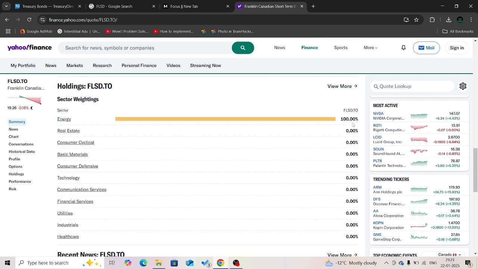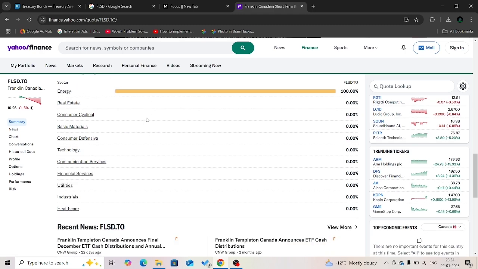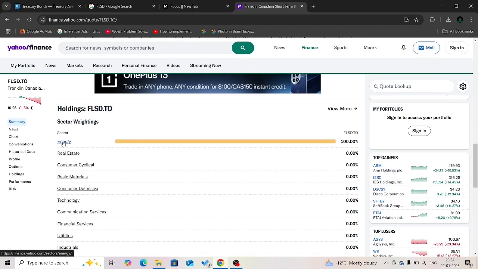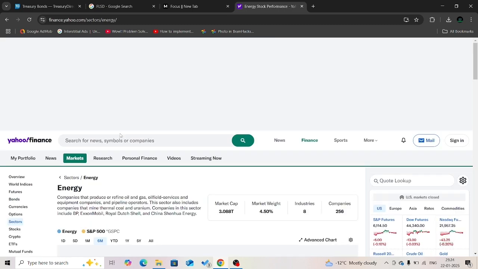Here we can see that this ETF invests all the money in the energy sector. As Canada is one of the leading countries for energy production, it's a profitable and safer sector for investment.